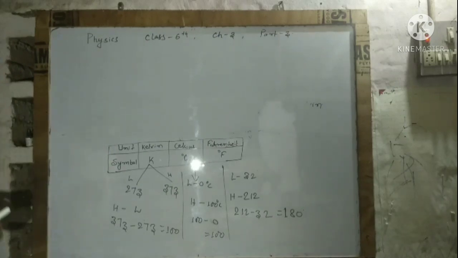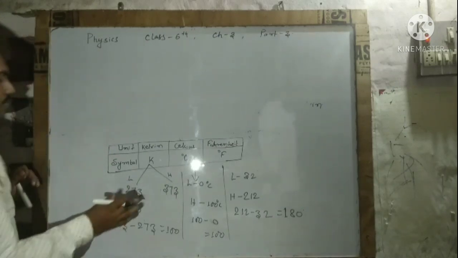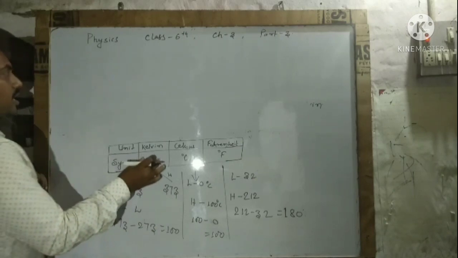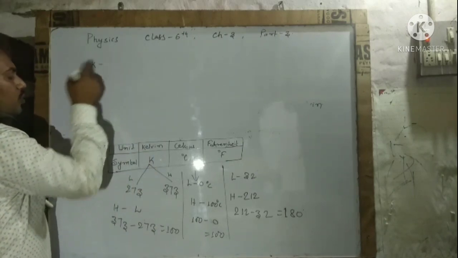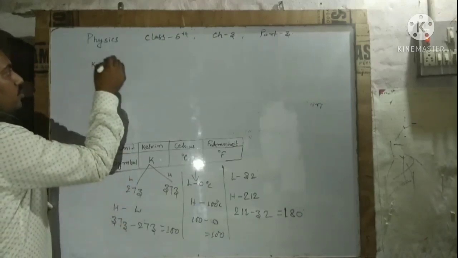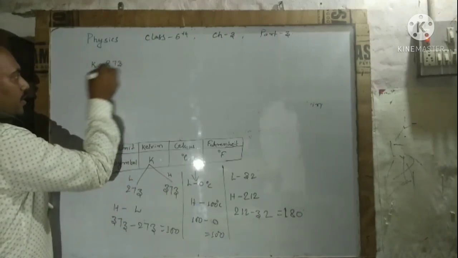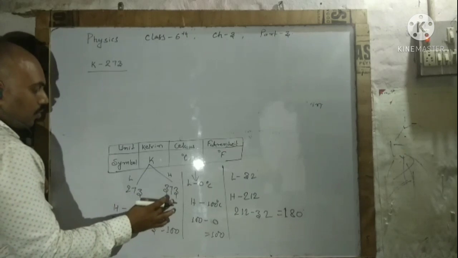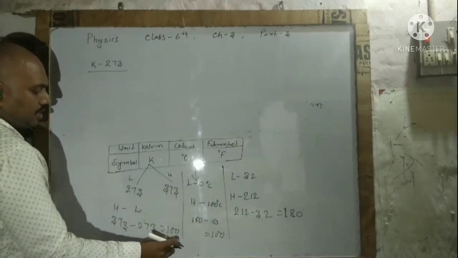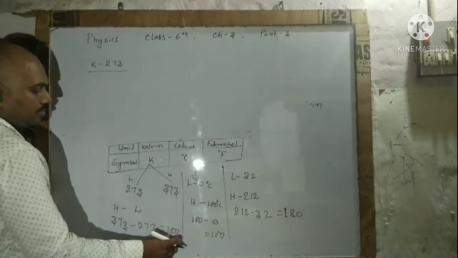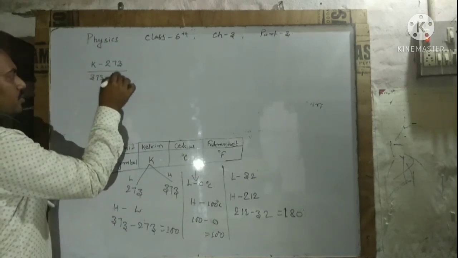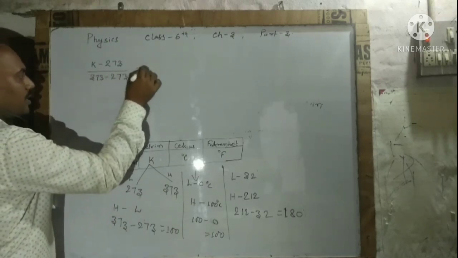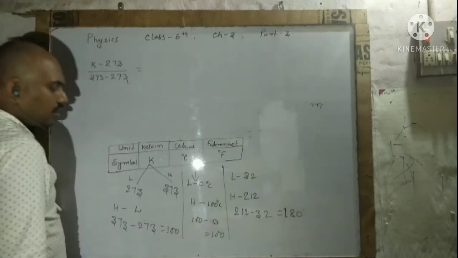The conversion formula will be as it is. For example, first I am starting from Kelvin. Kelvin minus the lowest value of Kelvin, which is 273, divided by the division. The division is 100. How has it come? 100 is 373 minus 273.